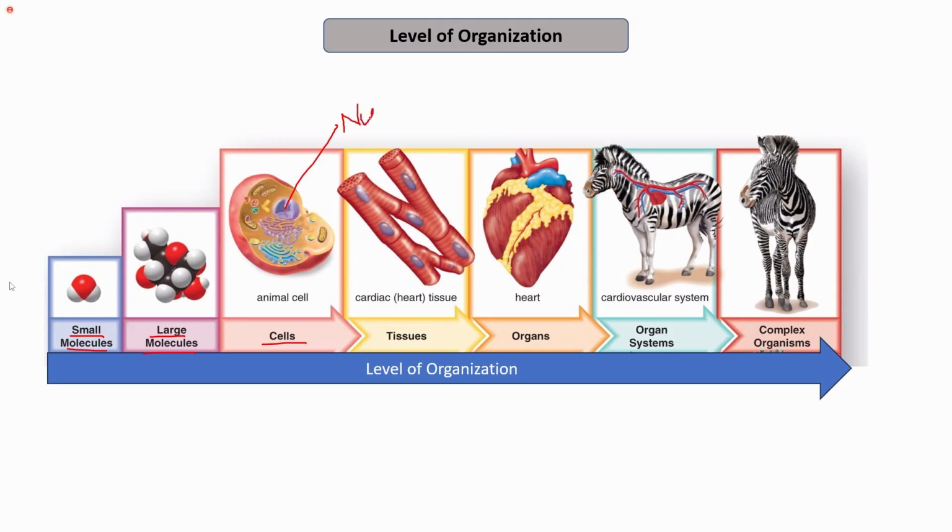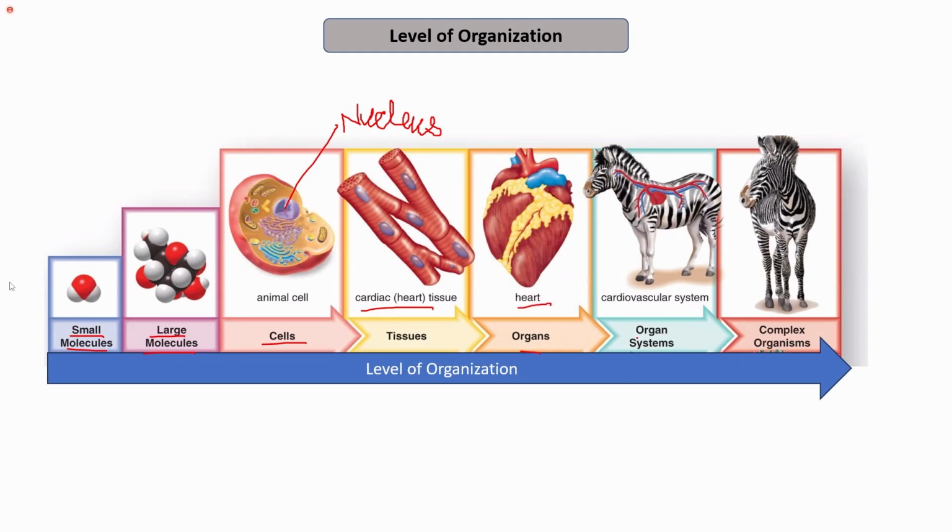So this is about the eukaryotic cells. Animal cells are eukaryotic in nature, and after cells we have the tissue level of organization. Certain cells acquire a similar type of function, resulting in tissue formation. For example, here I have represented the cardiac or the heart tissue that is present in the heart cell. Next, tissues result in the formation of organs that have a specialized function. For example, the heart. It pumps the blood all over the body.